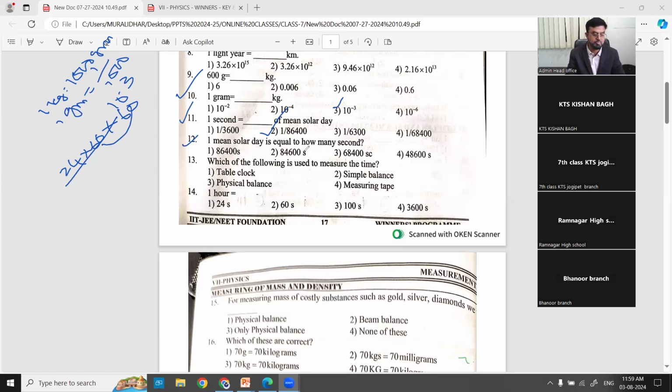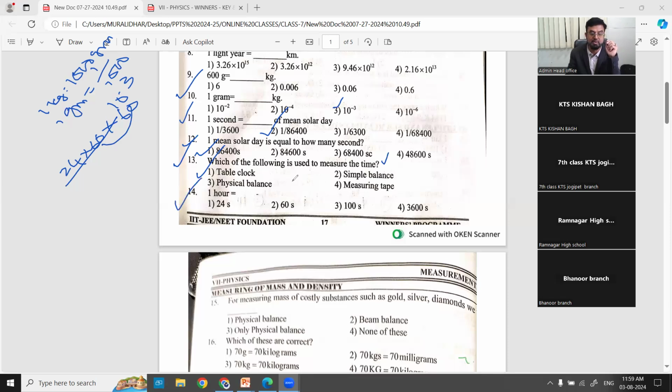Question number 12. Same: 1 mean solar day is equal to how many seconds? Again, same, 86,400. 1 mean solar day is nothing but 1 day, 24 hours, 86,400 seconds. 13. Which of the following is used to measure time? Table clock, correct. Simple balance, no, it is mass. Physical balance, mass only. Measuring tape, length. Time is measured by table clock.